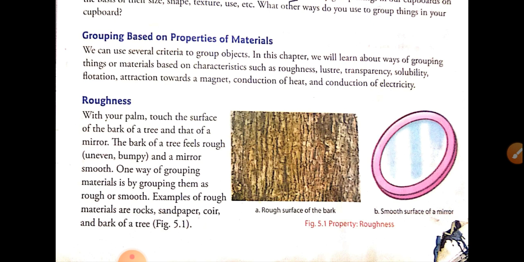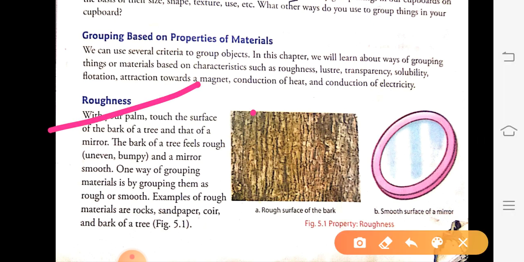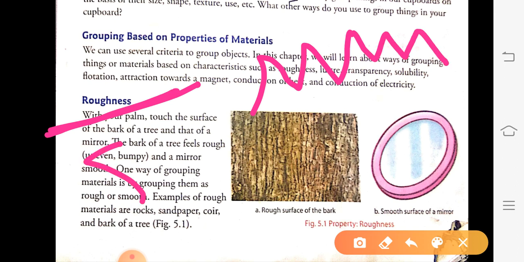So this is the difference between a rough and a smooth surface. The surface which is totally smooth is called a smooth surface, whereas the surface which has a little bit of up and down will be called a rough surface. An example of a smooth surface you can give is a plane mirror,